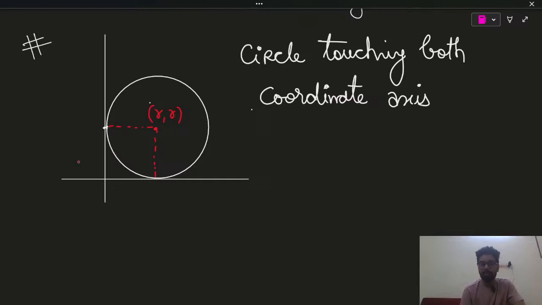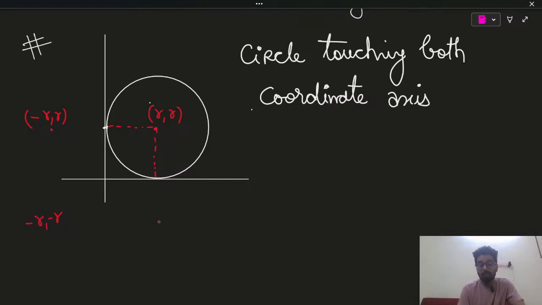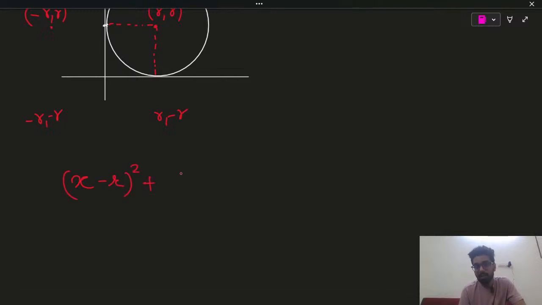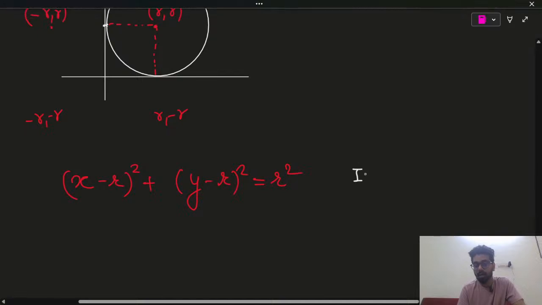One is r comma r. Let's say if the circle is in the second quadrant, then minus r comma r will be the center of the circle. If the circle is in the third quadrant, then the center will be minus r comma minus r. If the circle is in the fourth quadrant, then the center will be r comma minus r. You got my point? So the equation of the circle will be (x minus r) whole square plus (y minus r) whole square is equal to r square. But this equation is valid in the first quadrant.